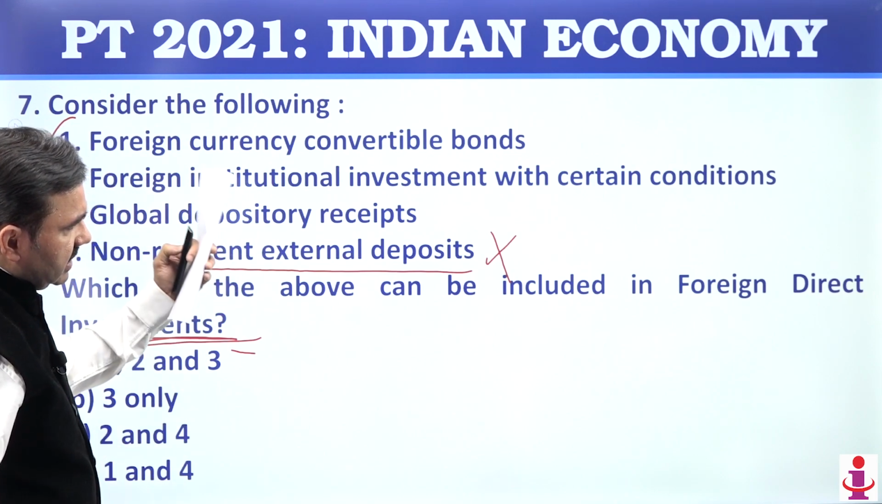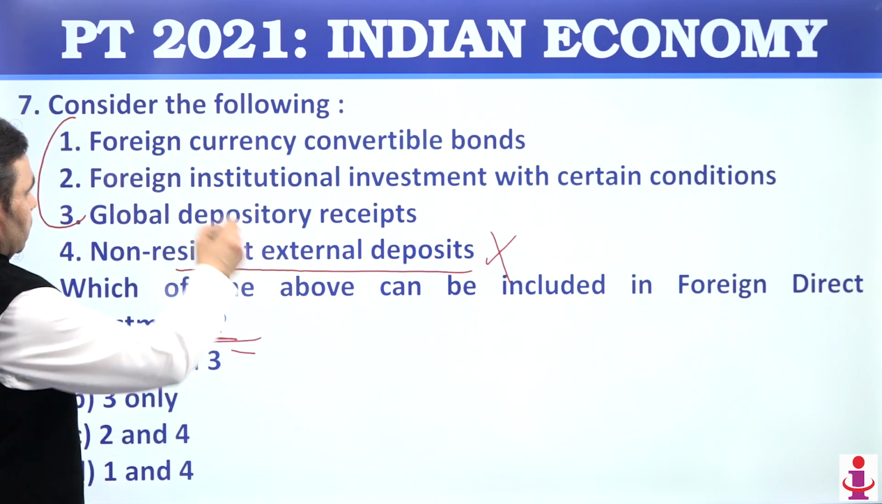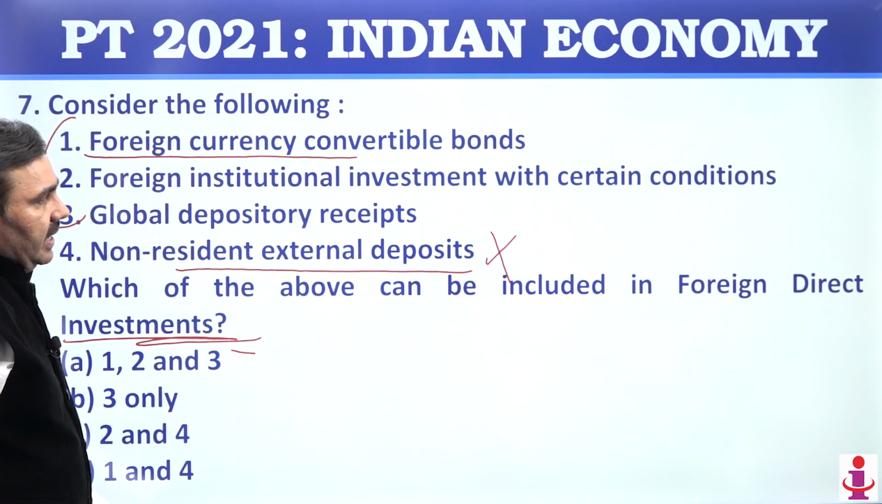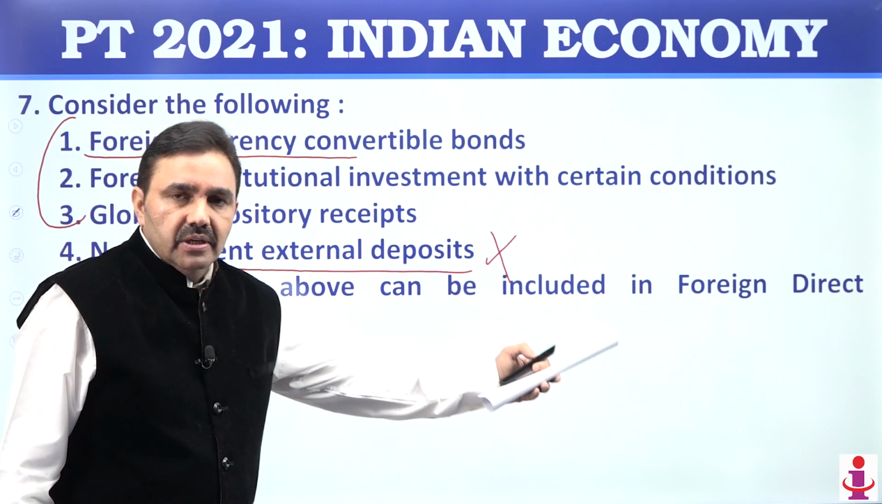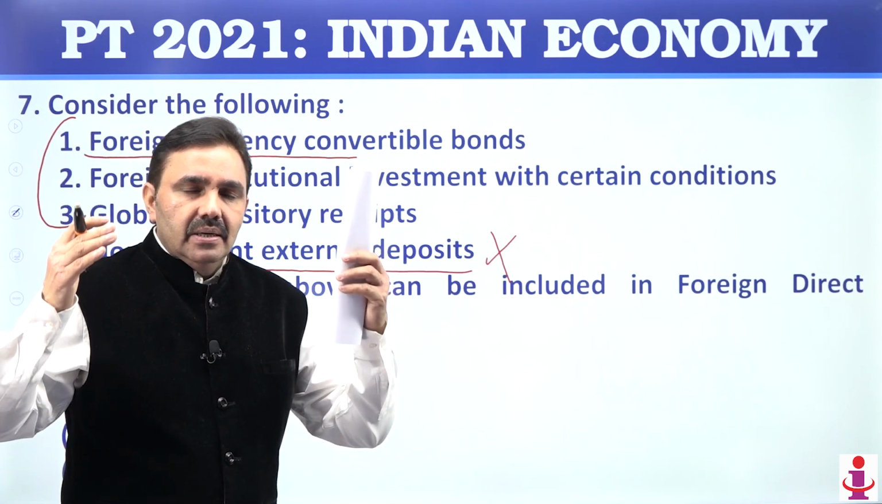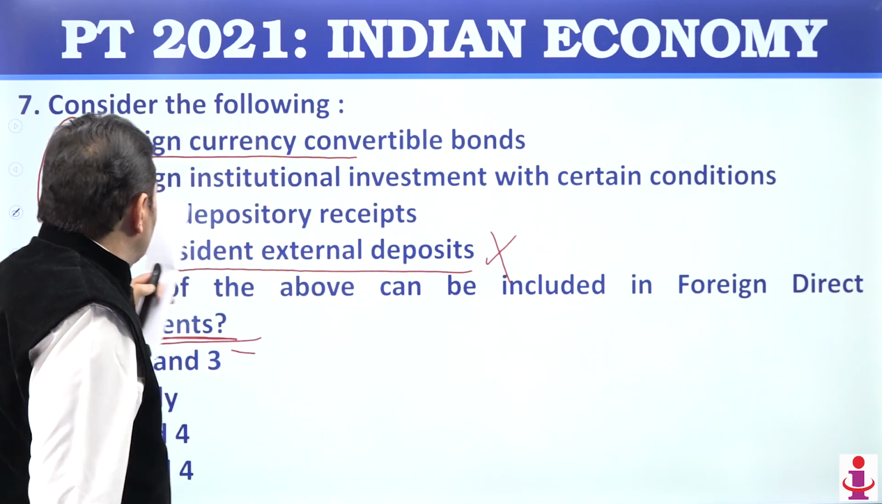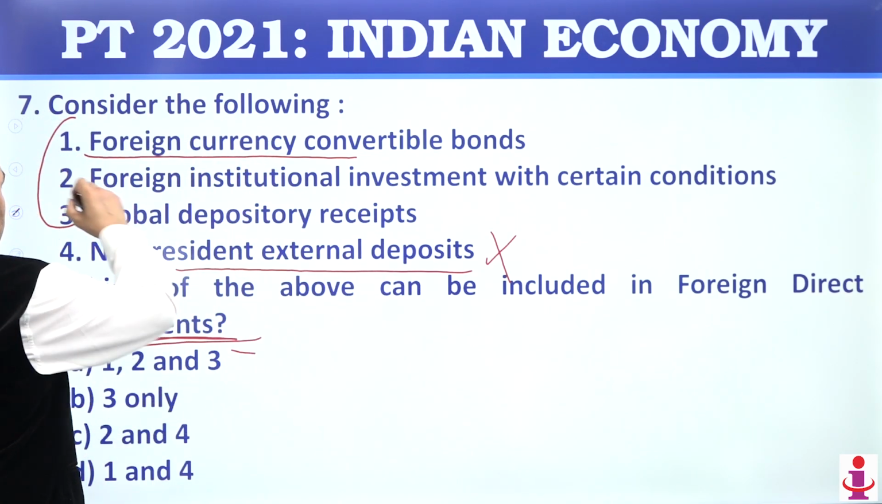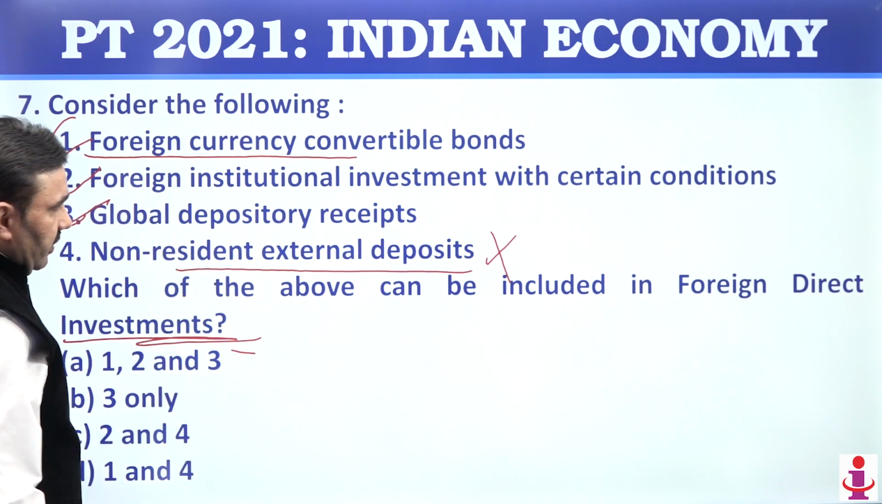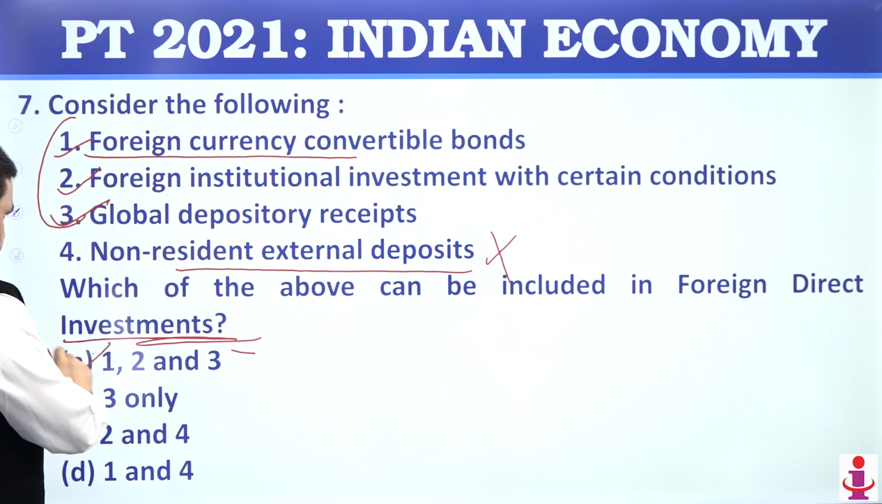are considered as a part of FDI nowadays, because foreign currency convertible bonds, these can be converted into shares of the company, and something that goes into share of the company, that comes under foreign direct investment, where you buy the shares of the company. Foreign institutional investment with certain conditions which are convertible, and GDRs also nowadays considered a part of FDI. So 1, 2 and 3.